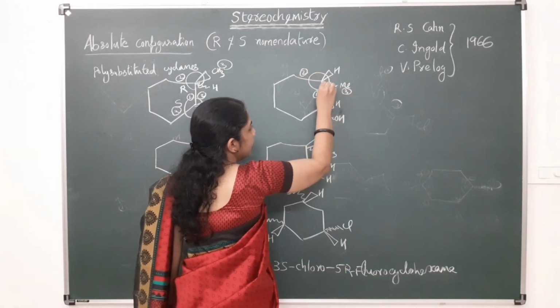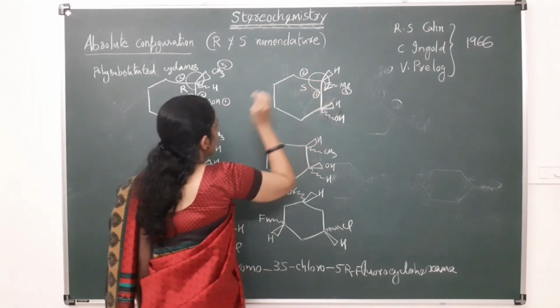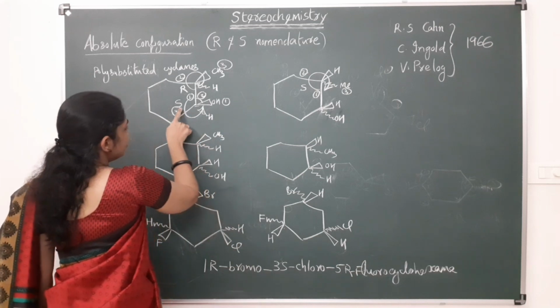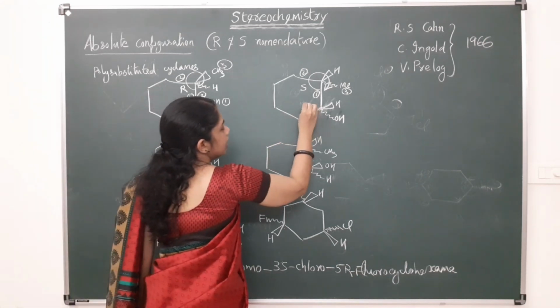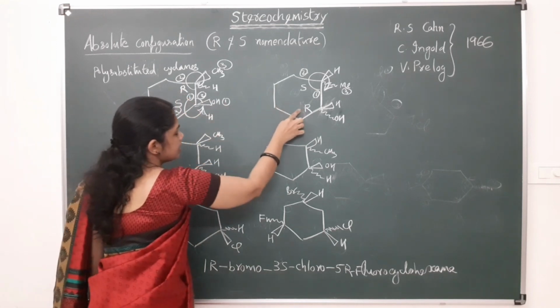So 1, 2, 3. This is like R, but hydrogen is above, so this is having S configuration. For this S, the mirror image has R configuration. So here it is R, S, and here it is S, R.